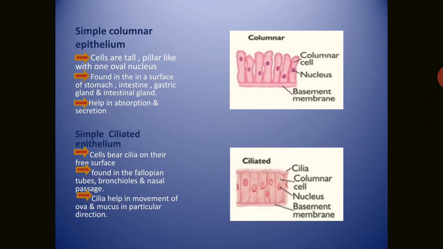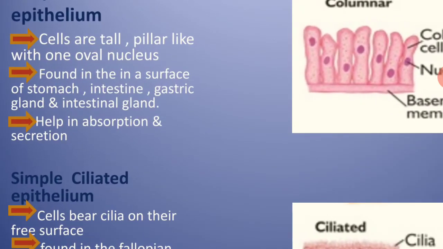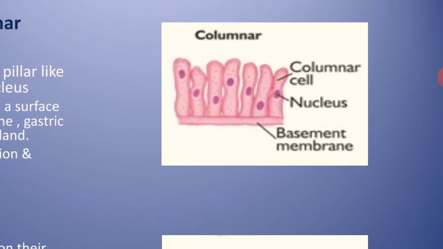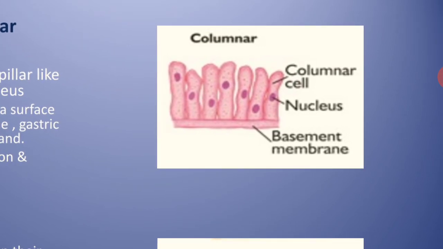Simple columnar epithelial tissues, you can see here a column-like structure. Cells are tall, pillar-like with one oval nucleus in each cell, found in the surface of the stomach, intestine, gastric gland and intestinal gland. You have heard the name villi in the previous classes. So it is found in that area, that is stomach, intestine and gastric gland, and the main purpose is absorption and secretion. Columnar cells, column-like structure, basement membrane is also here.